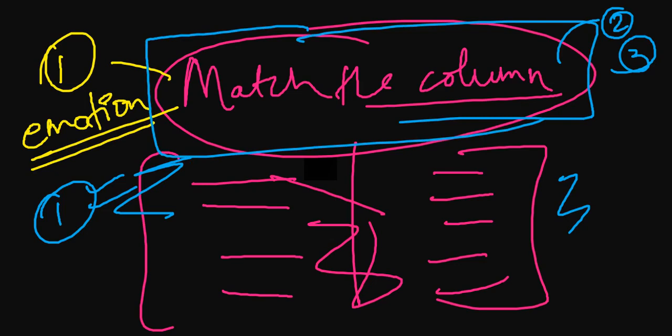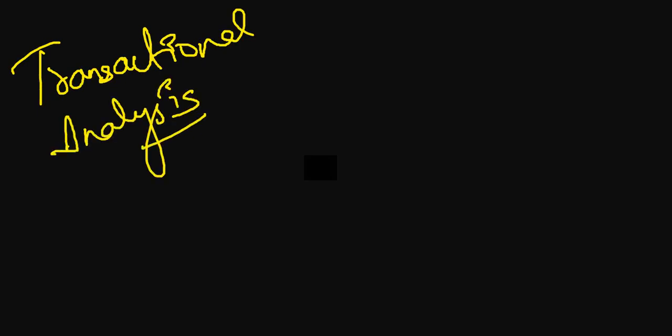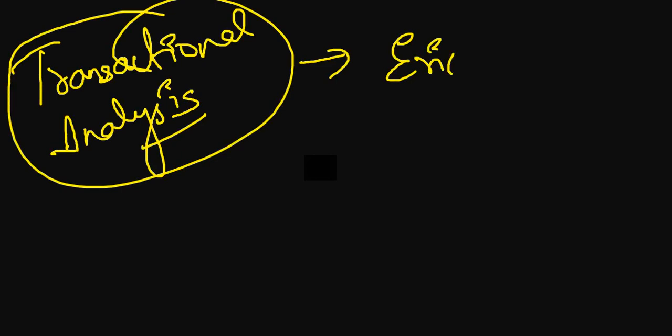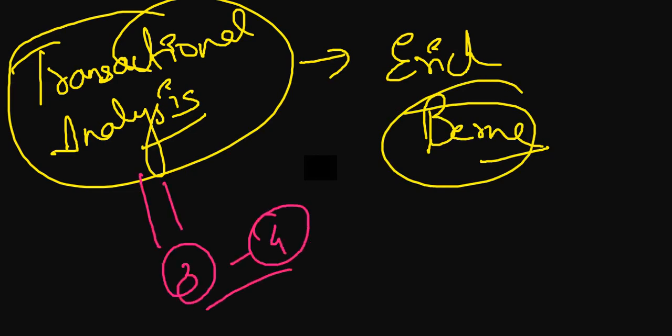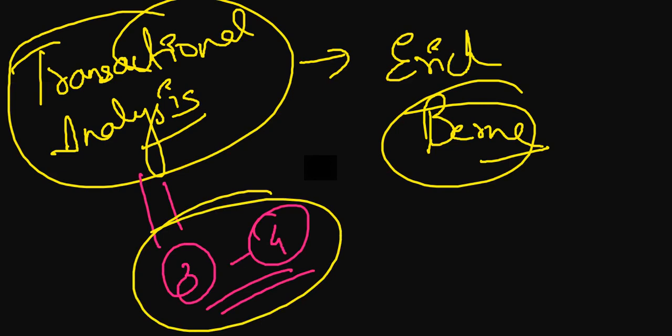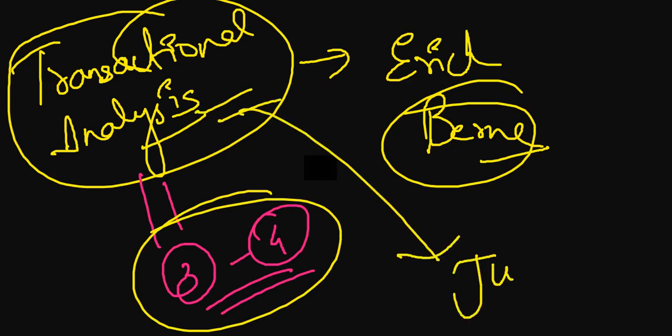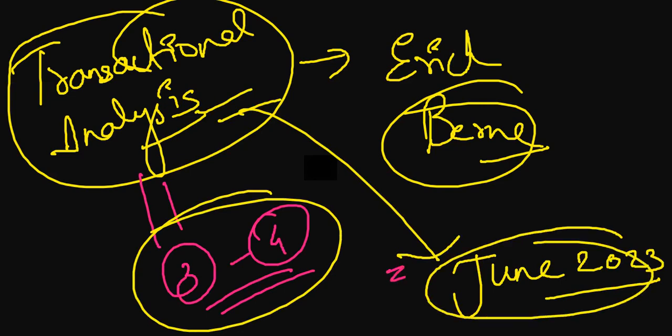There were match the columns, and there was a question on transactional analysis as well. Transactional analysis was given by Eric Berne, not Erikson. Here we talk about parent ego, child ego, adult ego, transaction. There were 3 to 4 questions on transactional analysis. Once the paper is out, you will get to know about this. If you are thinking that this will again come in June 2023, there might be slight chances, but this should not be something one should waste time on.